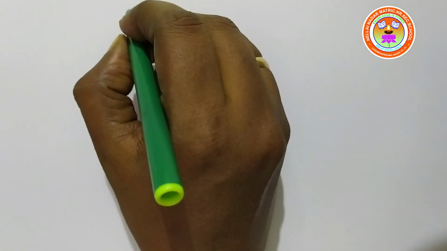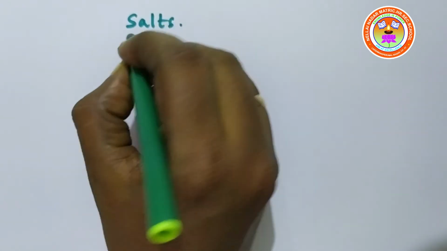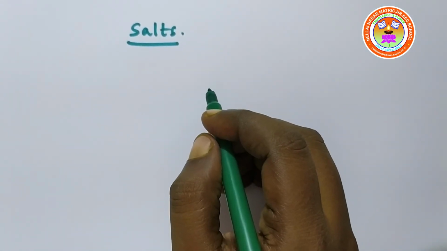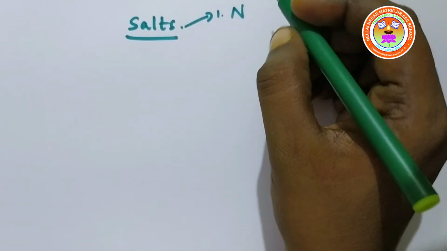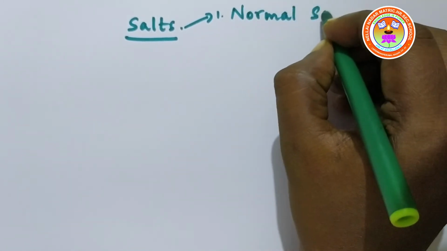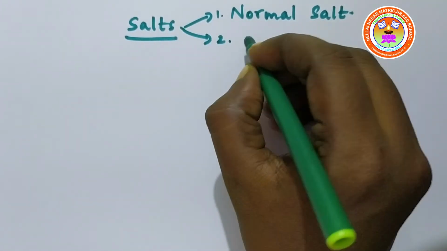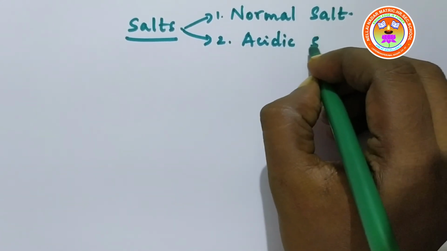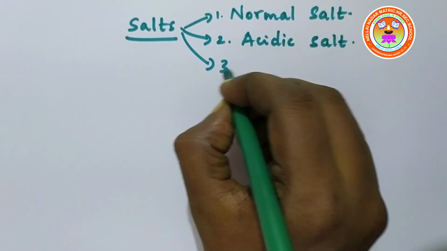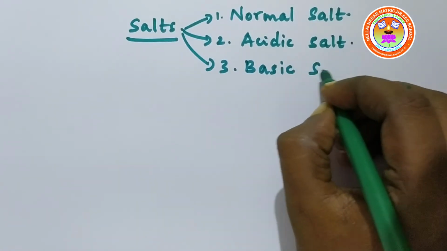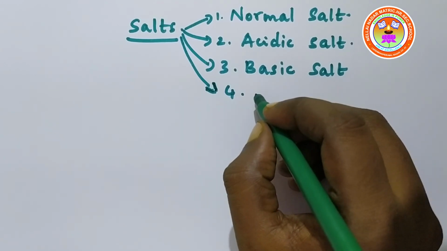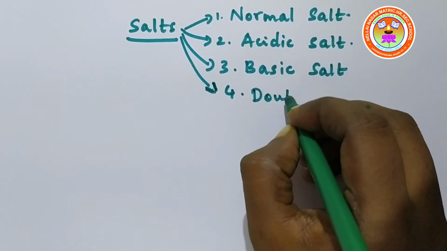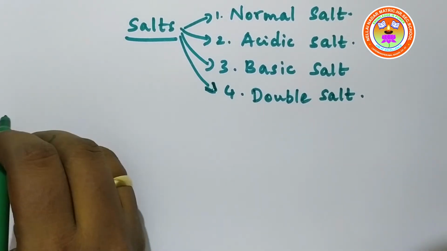The next topic is salts. We have different types of salts: neutral salt, that is normal salt; second, acidic salt; basic salt; and also double salt. Let us learn one by one.